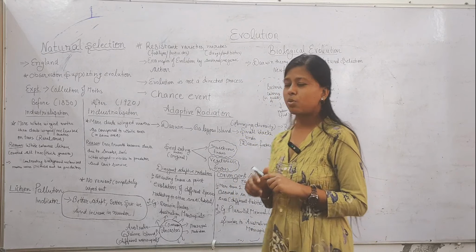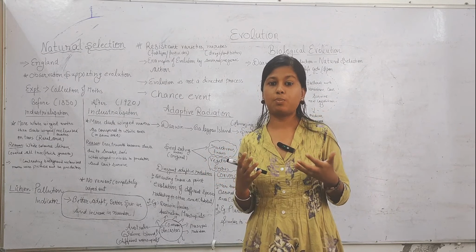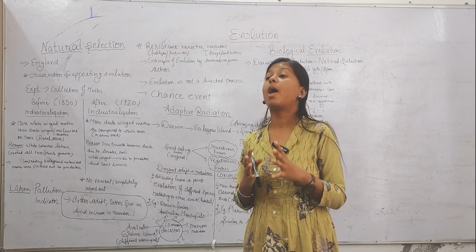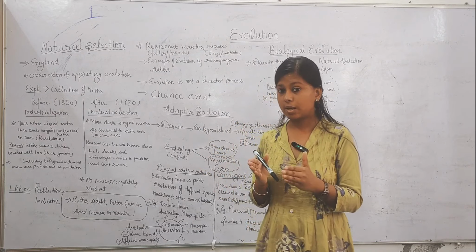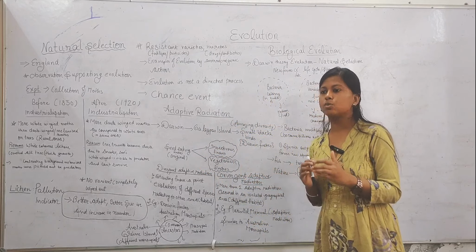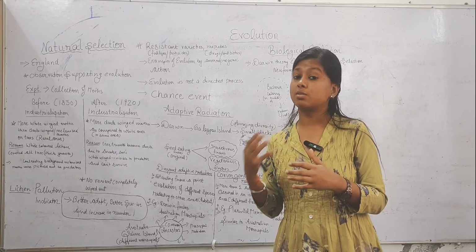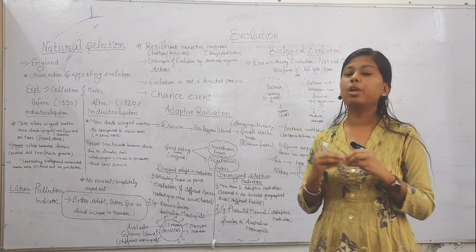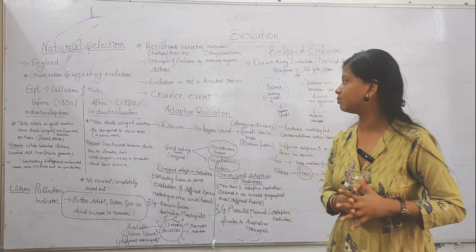Due to high use of fertilizers and pesticides, new or old insect varieties become resistant to these pesticides, due to which resistant varieties form. Similarly, in microbes, when we use high amounts of antibiotics, these microbes become resistant to these antibiotics. So, due to human intervention, there is a formation of new resistant varieties.